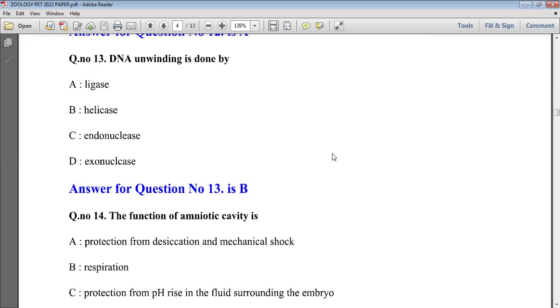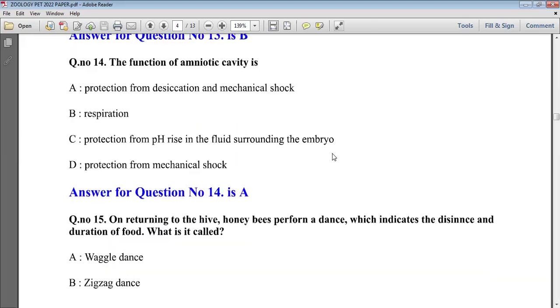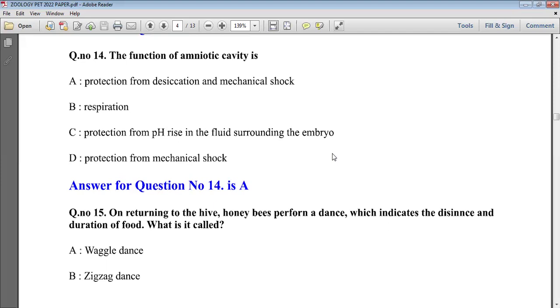Option C, endonuclease, breaks phosphodiester bonds, and it is also called restriction endonuclease. Exonuclease cleaves the nucleotide from the polynucleotide chain at the end position. So our correct answer is option B, helicase.